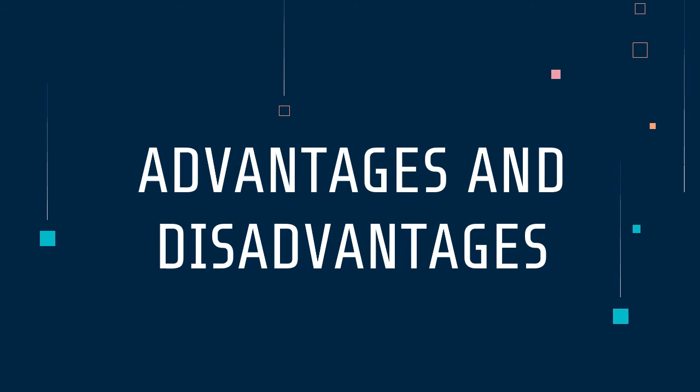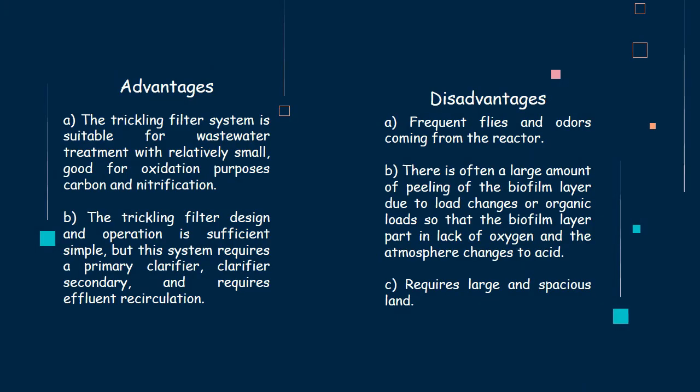Okay, now the advantages and disadvantages of the trickling filter. The advantages of the trickling filter: one, the trickling filter system is suitable for wastewater treatment with relatively small flows, and good for oxidation purposes, carbon oxidation and nitrification. Second, the trickling filter design and operation is fairly simple, but this system requires a primary clarifier and secondary clarifier, and requires effluent recirculation.